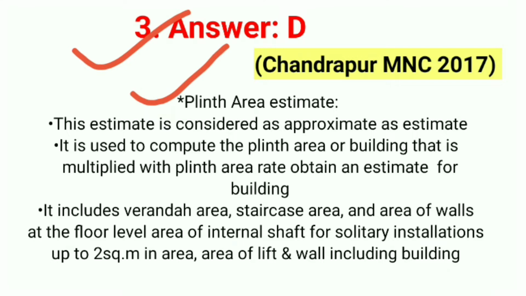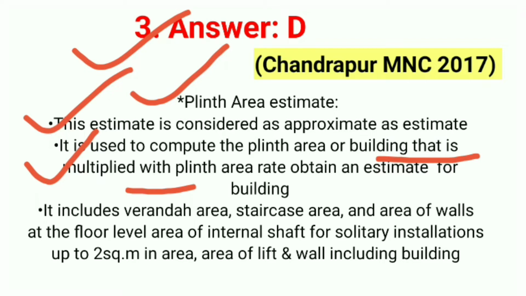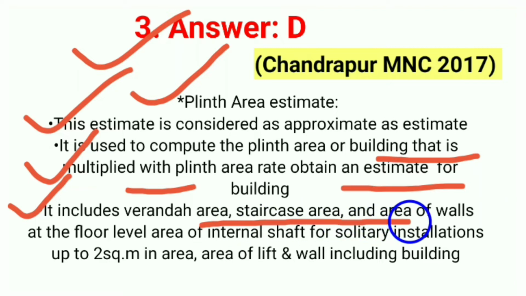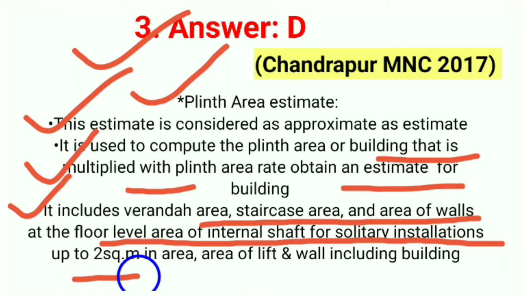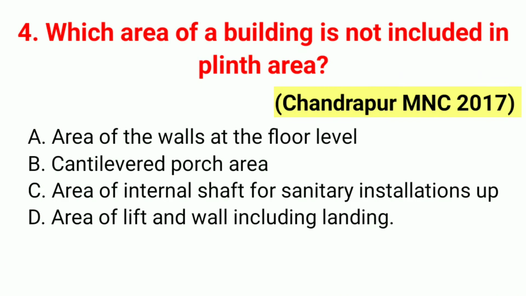Plinth area estimate. First, this estimate is considered as an approximate estimate. Second, it is used to compute the plinth area of a building, which is multiplied with the plinth area rate to obtain an estimate for a building. Third, it includes veranda area, staircase area, area of wall at the floor level, internal shaft for sanitary installation up to 2 square meter in area, area of lift and wall including building.